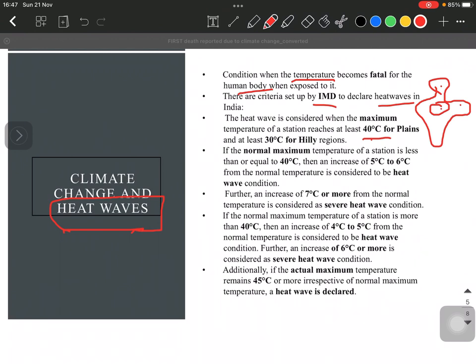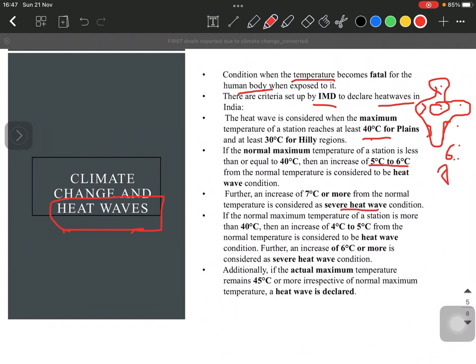Okay, so also if the normal maximum temperature of some station, for example, is less than or equal to 40 degrees, that is particularly in our desert areas or in our coastal areas, and if it increases by 5 or 6 degrees Celsius, we say that it is a heat wave. But also if it increases up to 7 degrees Celsius, we say that it is a severe heat wave.